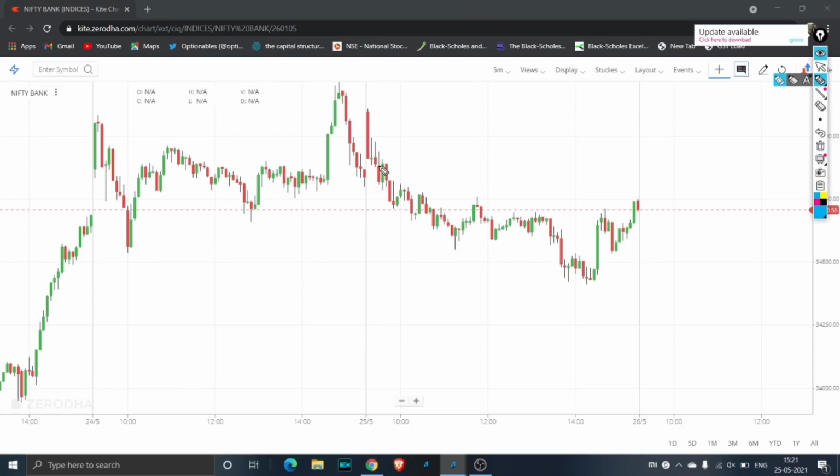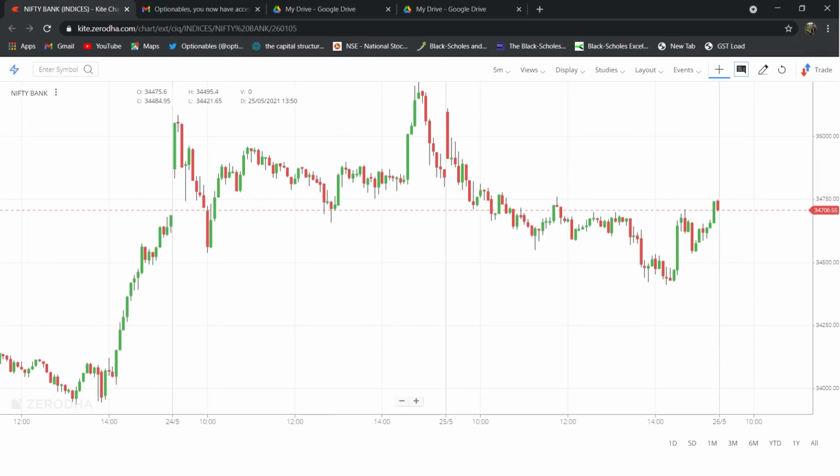If you see the market, it was a complete V-shaped move. The market first fell here, and again towards the end there was a complete bounce back. But we were able to manage the risk because we started shorting puts at these levels, and that's the reason we were able to manage. If we had held the same position till the end, the profits would have been even greater. But that's the idea of trading: you cut down your losses small, so when you make a profit you are going to recover quite a lot of money.